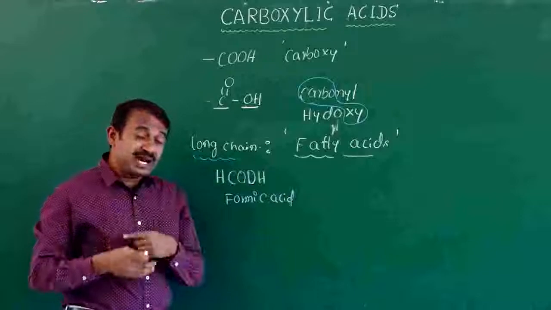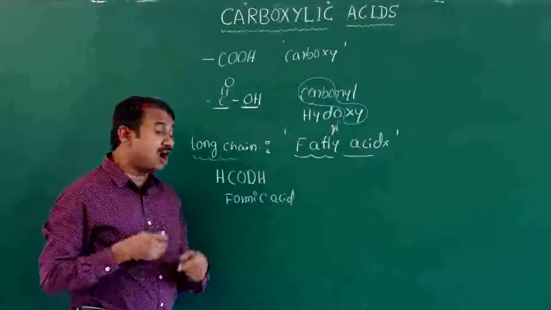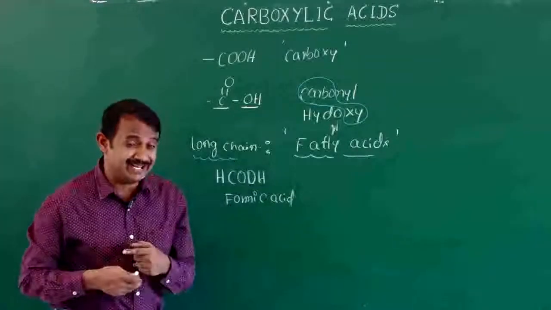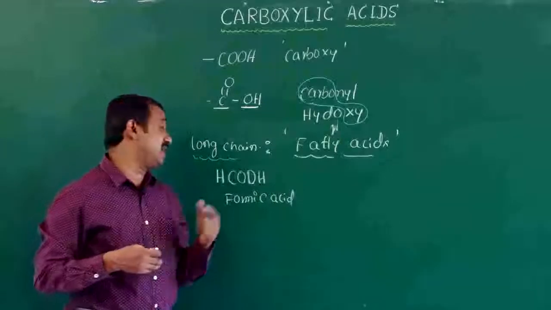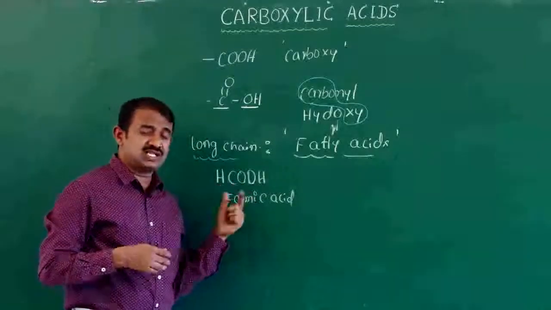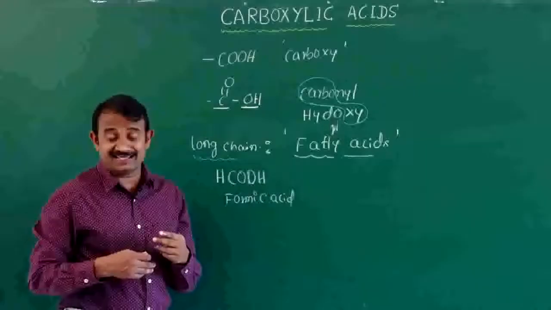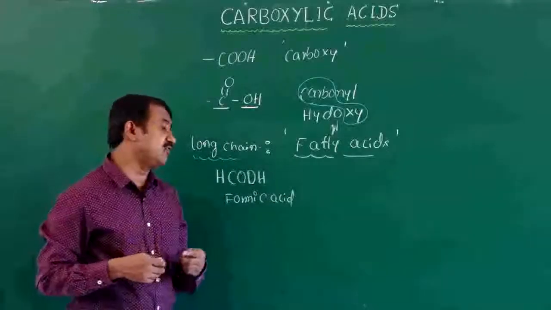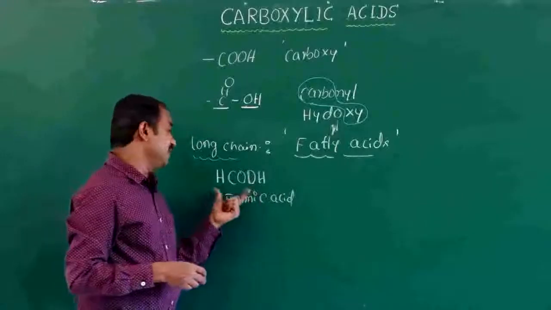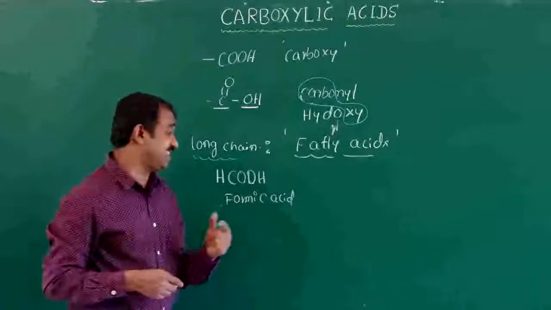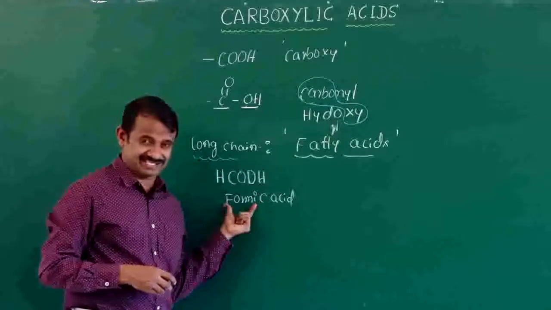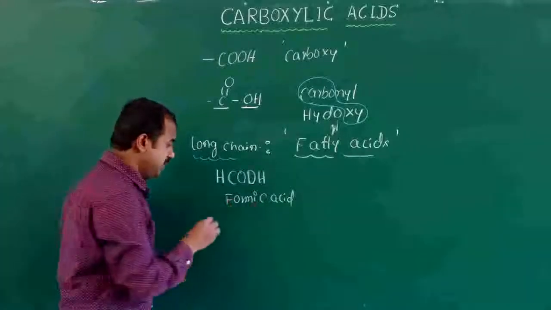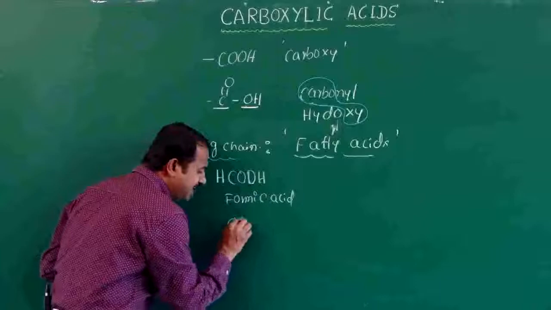It is obtained from Formica, the red ant, which contains 30 to 40% formic acid. That's why the name formic acid was given. This is the common name.